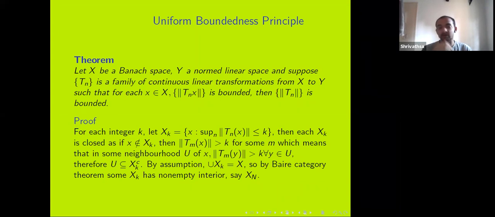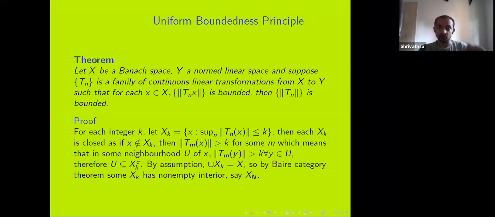So how do you prove this? Well, we look at Xk to be the set of all x such that the supremum over n of norm Tn x is bounded by k. Then each Xk is a closed set, because the moment some Tm x has norm greater than k, I can find a ball around there and then use the fact that Tm and norm is a continuous function.